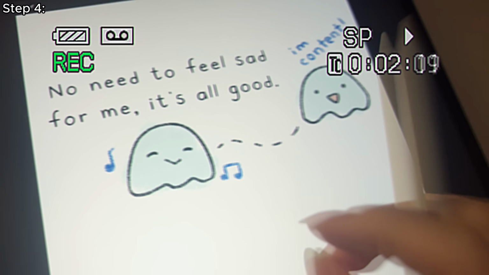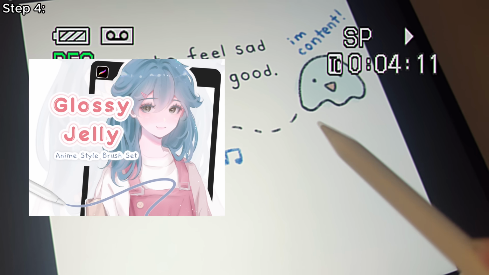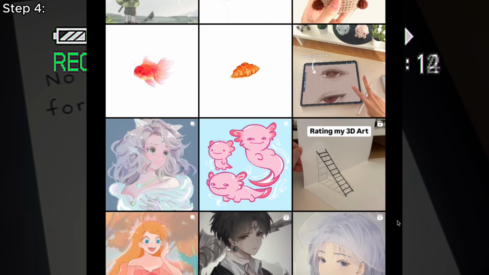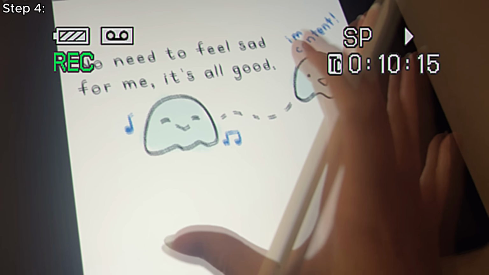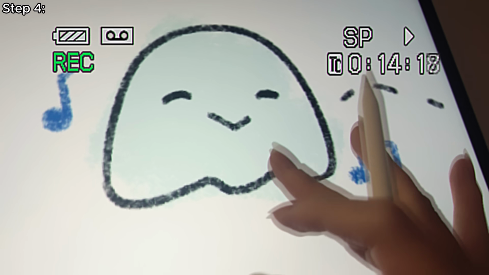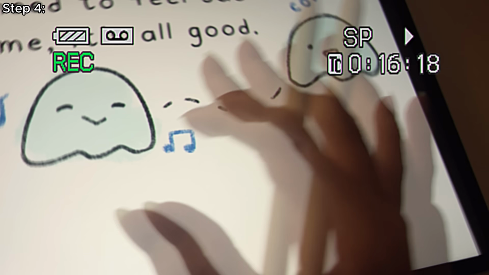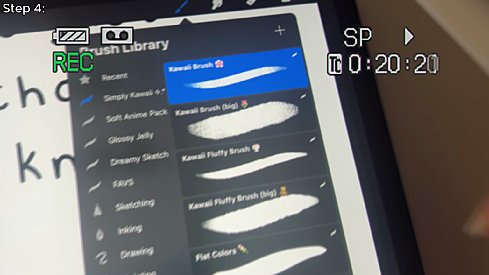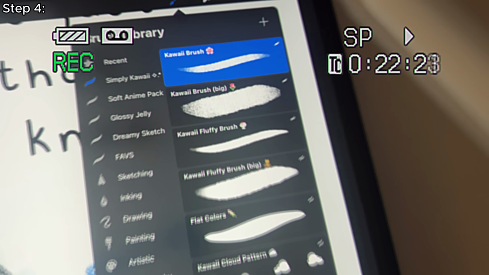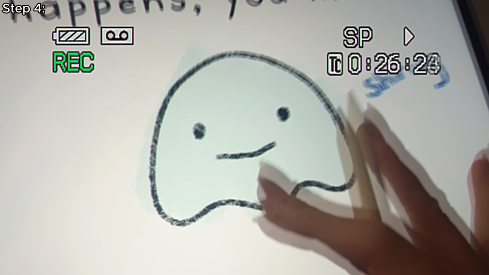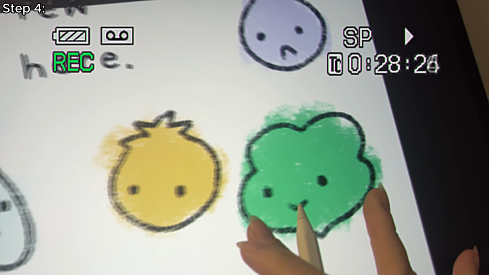Okay, so typically, if you know me, every single time I draw, I would either use the glossy jelly or the dreamy sketch brush. Like if you go to my Instagram, basically all these drawings are done with one of these brushes. However, we said this one was going to be more childlike inspiration, right? So I needed something a little bit chalky, maybe that resembles like a crayon. So for the entire webtoon, I am using the kawaii brush from the Simply Kawaii brush set, not glossy jelly this time. I just think this brush suits this style a little bit more. Look at how cute they are.